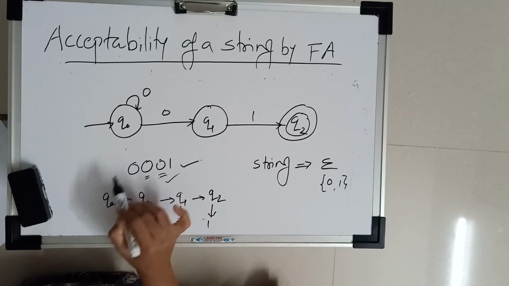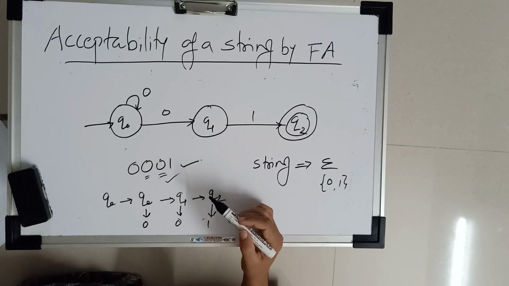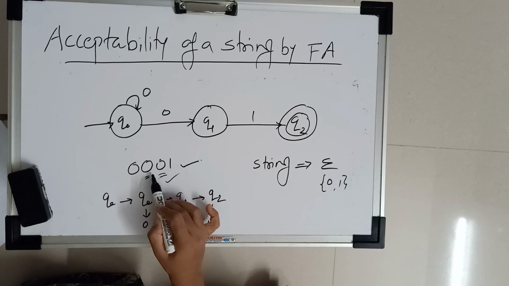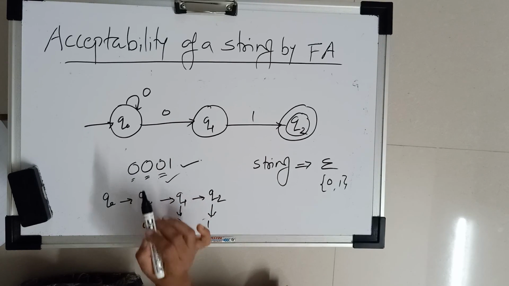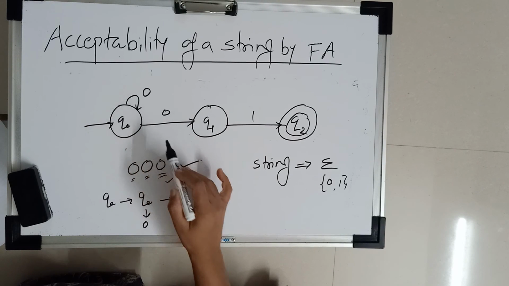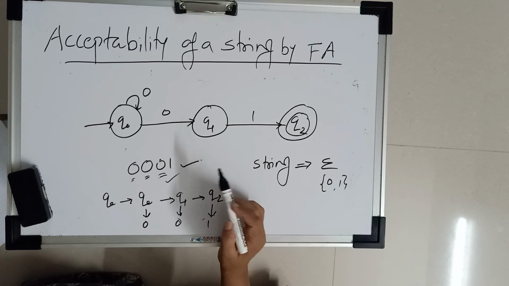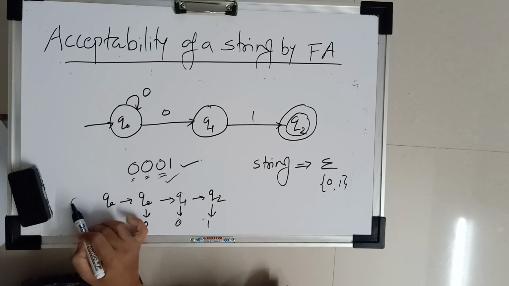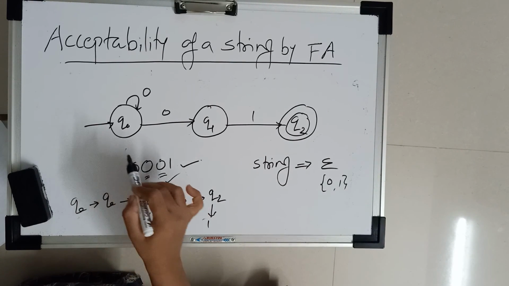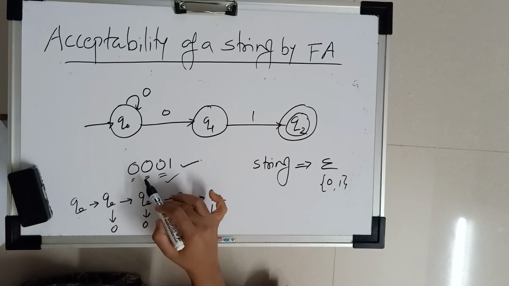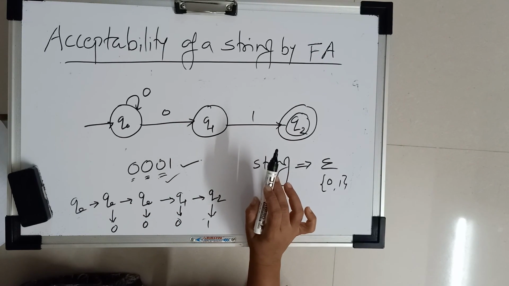Again, suppose one more 0 is added. We already have the path for 001, so for this extra 0 we use one more self loop transition. So this string is also accepted by this diagram.